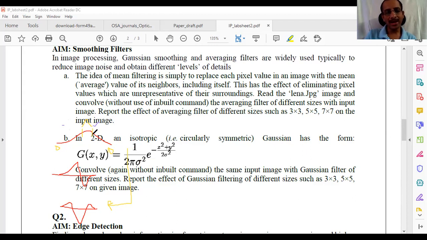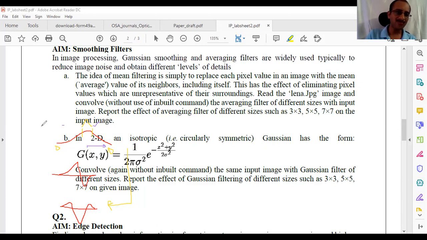So how do I decide? See roughly what is the active region of this Gaussian filter. If you know a little bit about the properties of Gaussian, from the center, the mean of the Gaussian, it keeps dying down and completely dies down within a 3 sigma range. After 3 sigma, it is almost 0, in this direction and in the other direction as well. So 3 sigma plus 3 sigma, that is 6 sigma, plus 1 at the center.